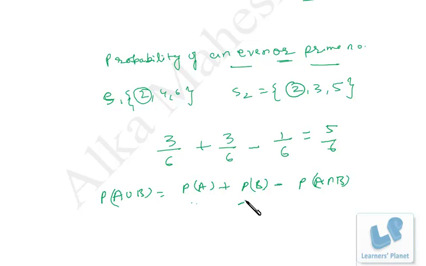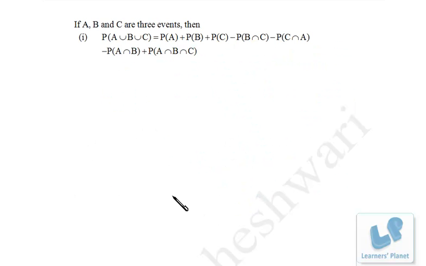Now let's take independent events. Before we take independent events, I would like to discuss which relationship will be used if there are three events which are non-mutually exclusive. To explain this, I would like to take an example.